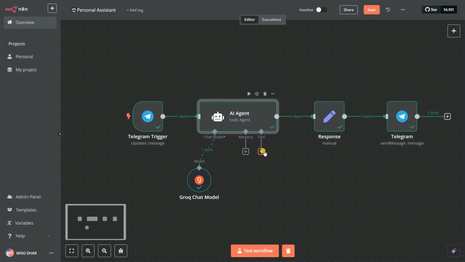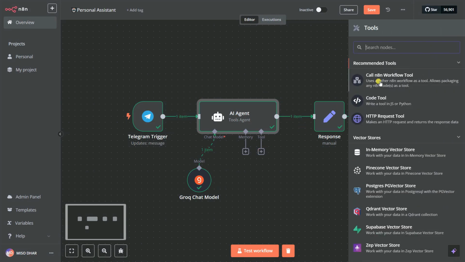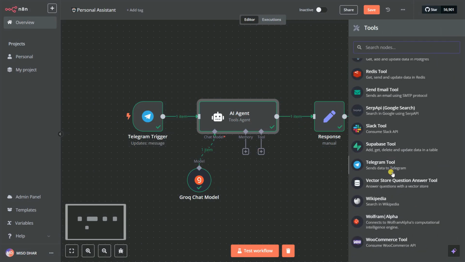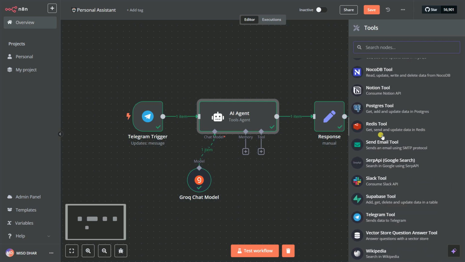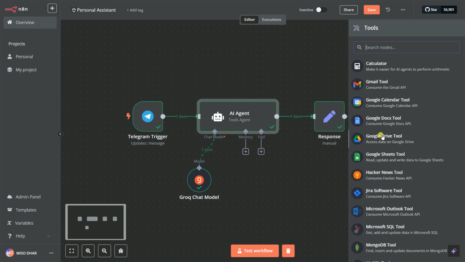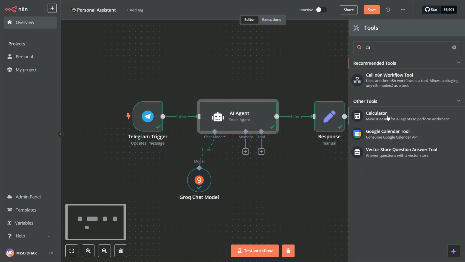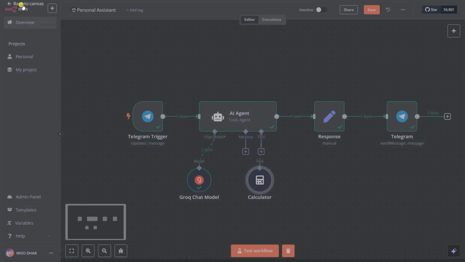Now we can add one tool to your chat model. So we can give it tools, let's say calculator. Where is the calculator? You can search for the calculator. So let's say calculator. Okay, so back to canvas.